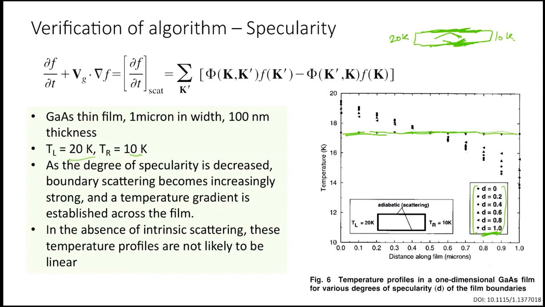Okay, did you think about the problem, does the solution make sense? So the solution is that the temperature profile is more flat, maybe due to specularity.